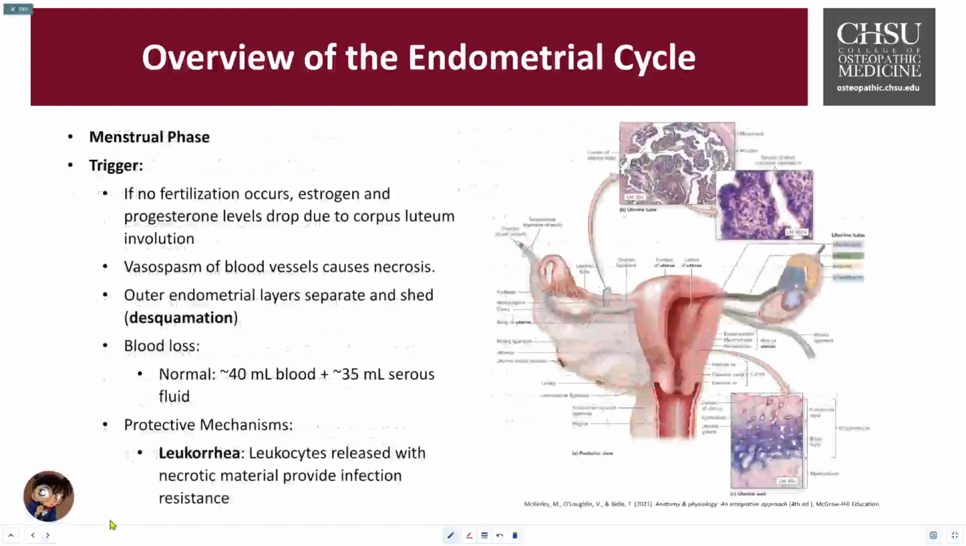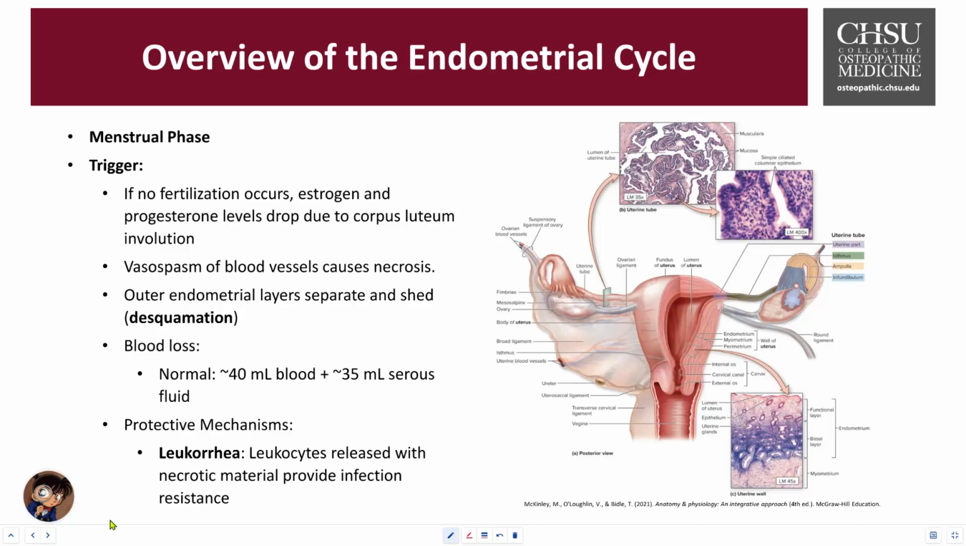Then the final one is going to be the menstrual phase. The menstrual phase marks the beginning of that uterine cycle when the fertilization does not take place. And there's a shedding of the endometrial lining. So number 1, it's declining of the hormones. If there is no fertilization, the corpus luteum is eventually going to go through involution. That leads into a drop in estrogen and progesterone levels. This hormone drop then triggers a breakdown of that lining.